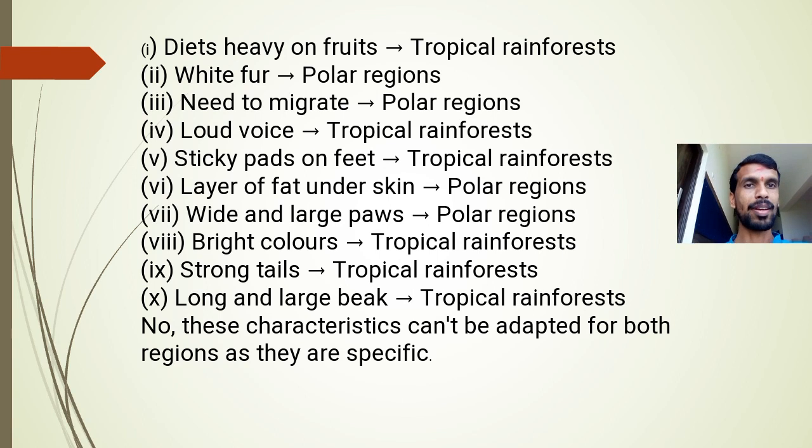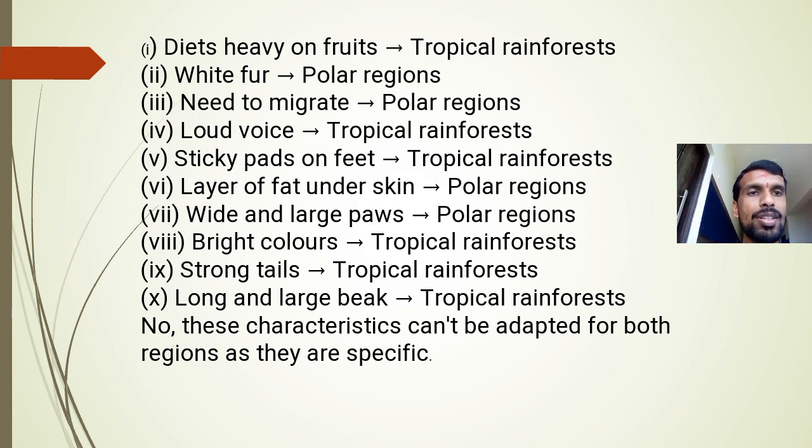So diets heavy on fruits. Where will fruits be available? Tropical rainforest, right? So it is an adaptive feature in tropical rainforest. White fur, polar region. Need to migrate, polar region, like migratory birds, the Siberian crane for example. Loud voice, tropical rainforest. Sticky pads on feet, tropical rainforest. The red-eyed frog is the example for this. Layer of fat under the skin, polar region, because the climate is very cold.